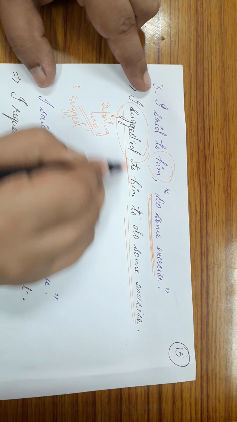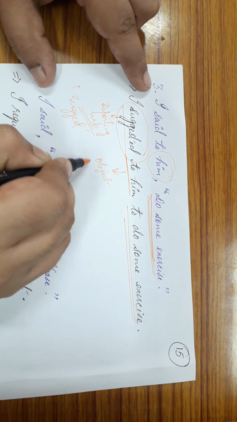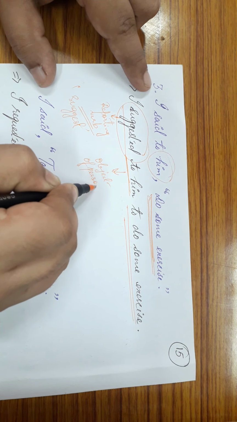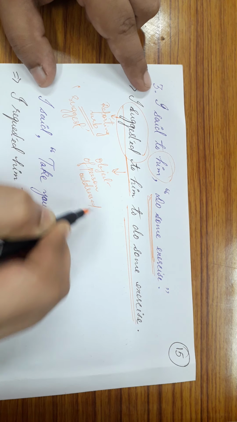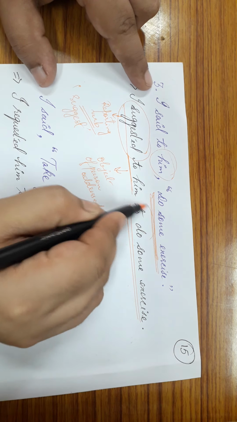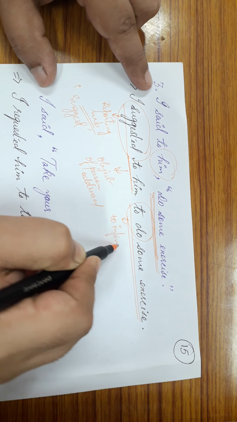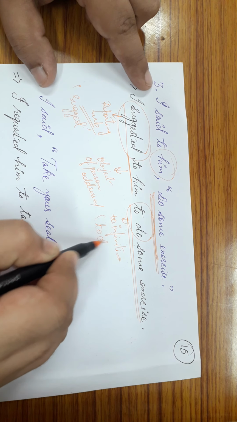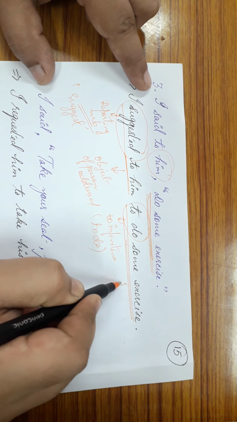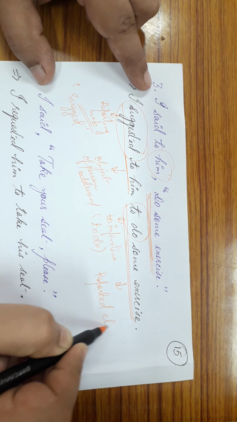Okay, then this is my object, the person addressed. Then I have this to infinitive, which here in this case is to do, and then the reported clause.